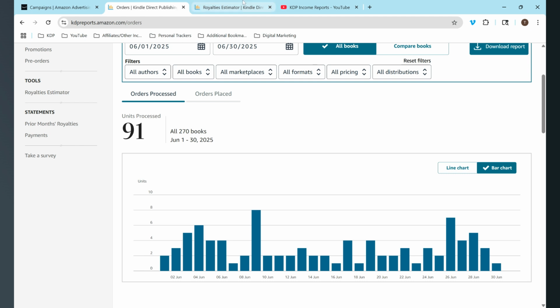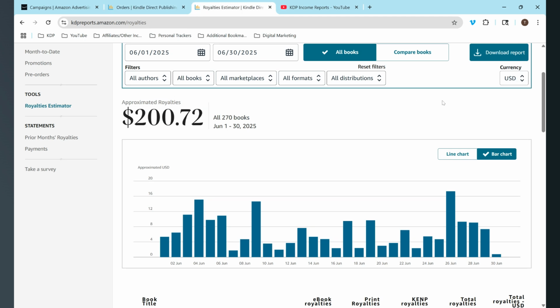And moving on over to royalties, $200.72, which I am absolutely so excited about because I haven't been over $200 in a while. I have made over $500 in a month with Amazon KDP, but I've been around the 150-ish mark on average for a while. So I am so excited to be over 200, which is really awesome. Even if it's only for June, that's okay. This is just proof that it's still possible to be making organic sales.